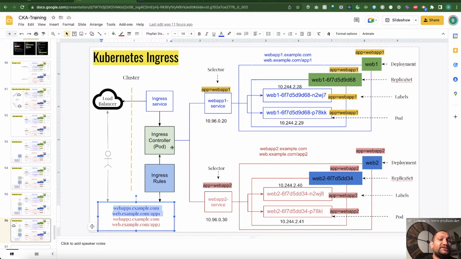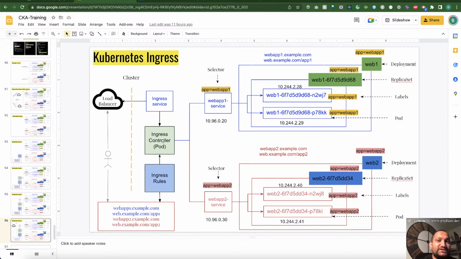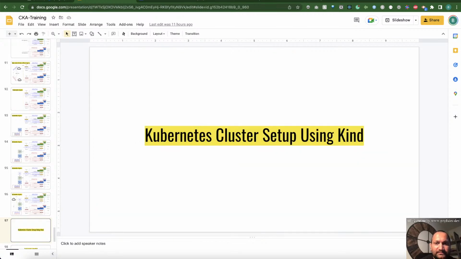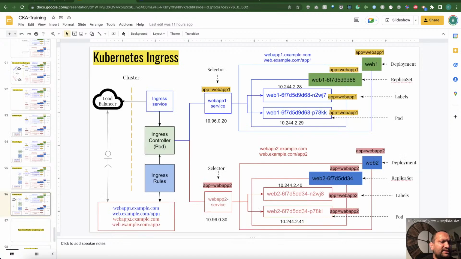And this is the reason we need the Ingress controller, because without it, there is no application processing these rules, and there is no effect of these Ingress rules at all. So be careful, you have to deploy this Ingress controller, and you have to choose it early. So that's how it works. And I think that's my plan for today. There is nothing more I'm planning to cover.